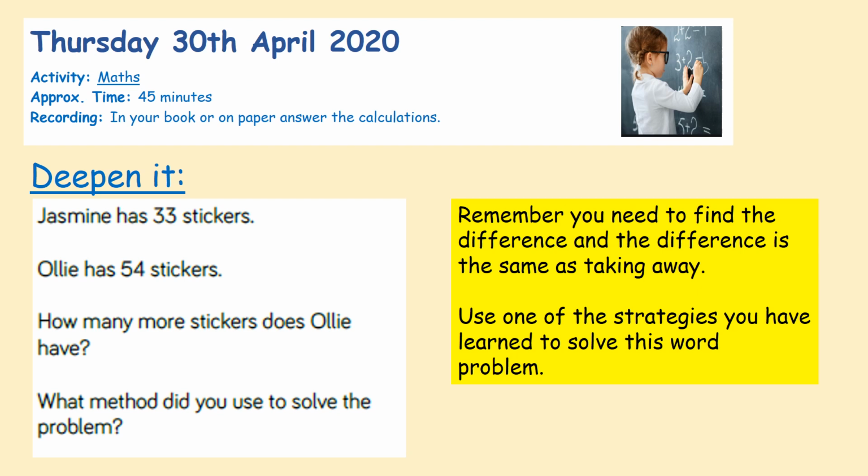First of all, you need to figure out what calculation you're going to be answering. And then once you've got the calculation on paper, the number sentence, then you need to start thinking about how you're going to figure it out. Are you going to be using the partitioning method where you drag apart your numbers? Are you going to use the part whole way? What are you going to do? So pause here and answer this problem.